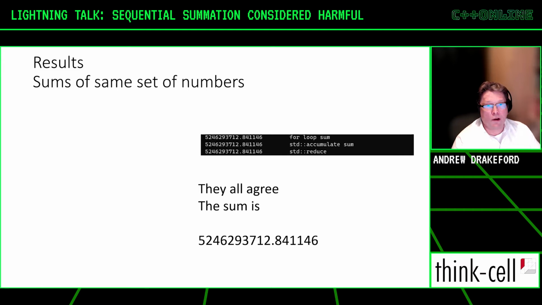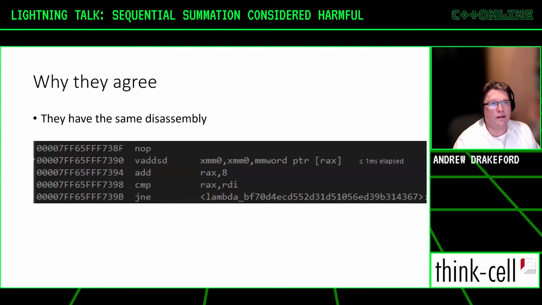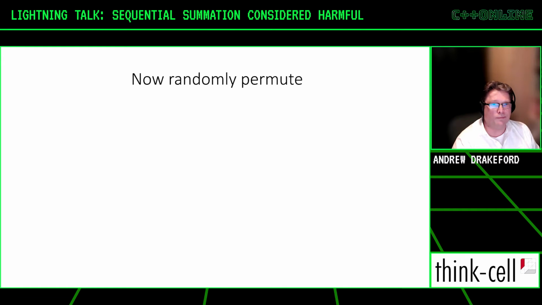That's brilliant. Look, they all agree. A for loop, accumulate, reduce. They all give the same answer. Fantastic. Three flight computers are agreeing. But when we look at the disassembly, they're actually all doing the same thing. They're doing a scalar double addition on the XMM register. So it's just one function, the same function being called.